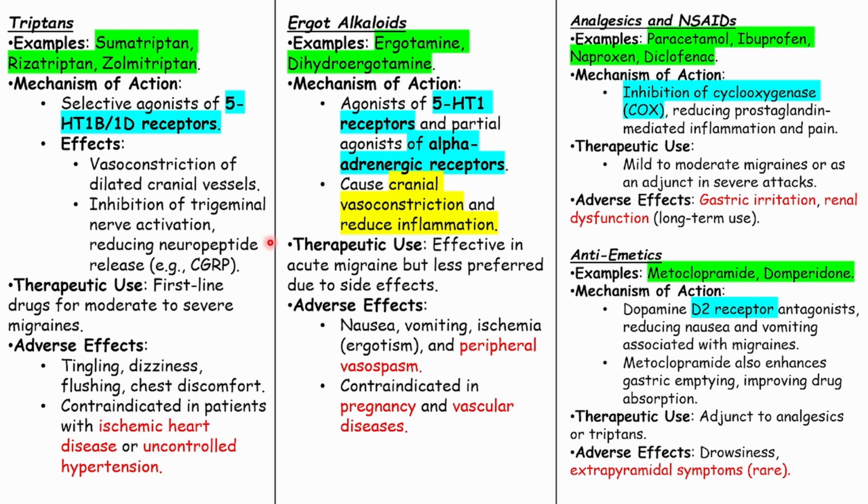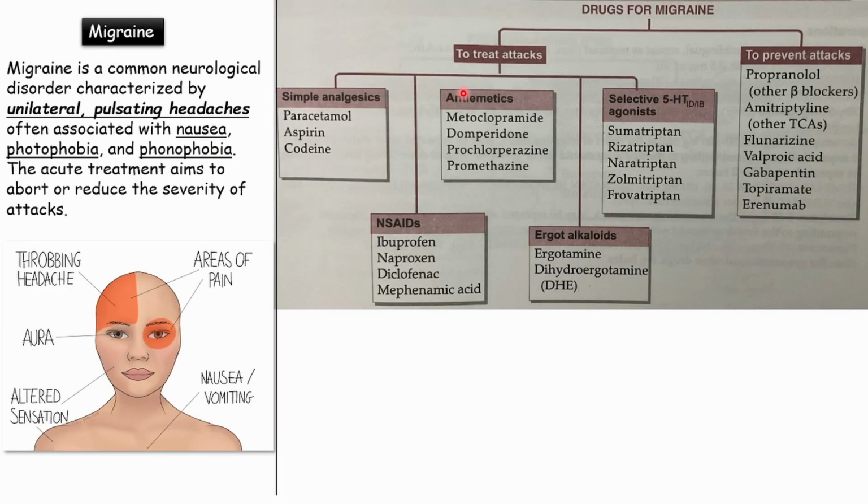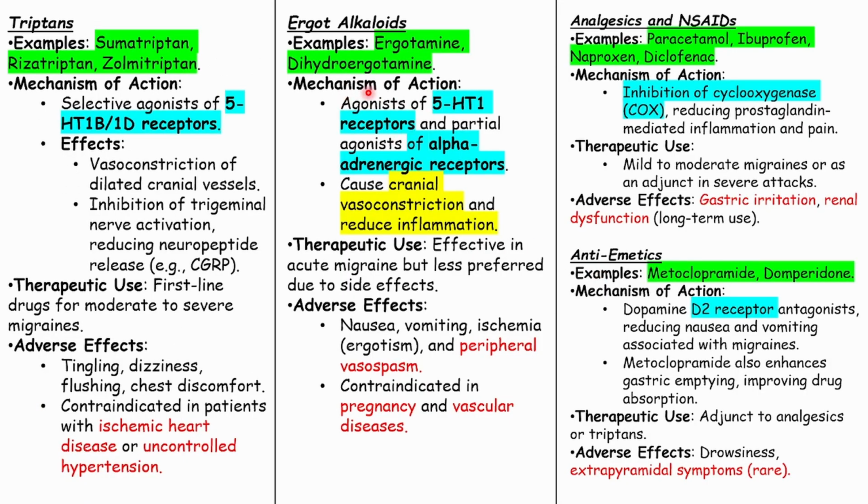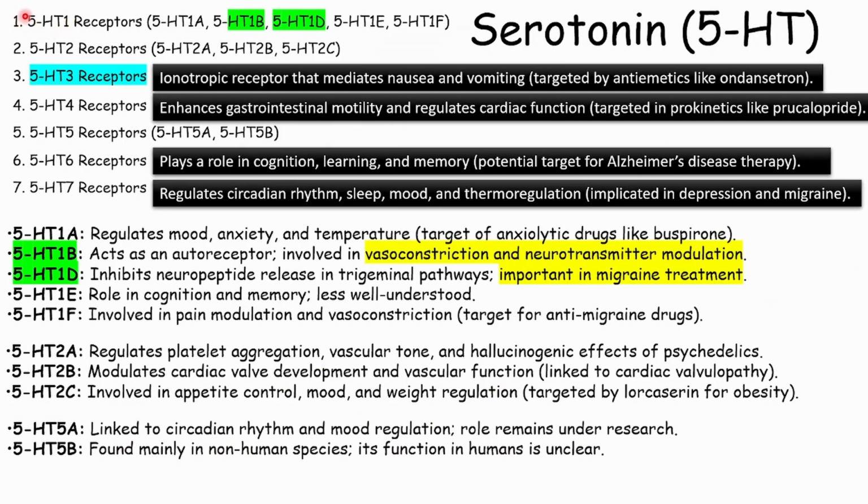uncontrolled hypertension. Okay. Then we have ergot alkaloids, under which we have the examples like ergotamine and dihydroergotamine. So ergotamine and dihydroergotamine. What is the mechanism of action? It is an agonist of 5-hydroxytryptamine 1 receptor. So here we have the 5-hydroxytryptamine 1 receptor. He did not mention whether it is A, B, D or anything.